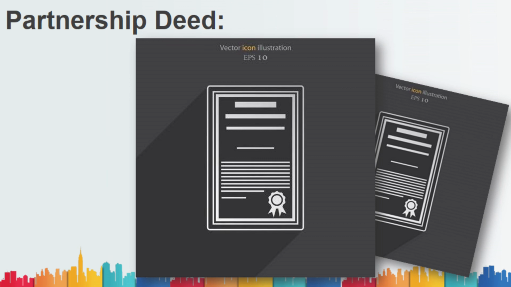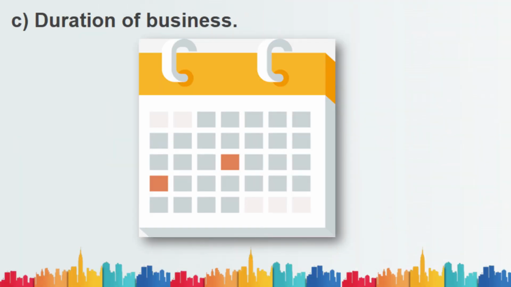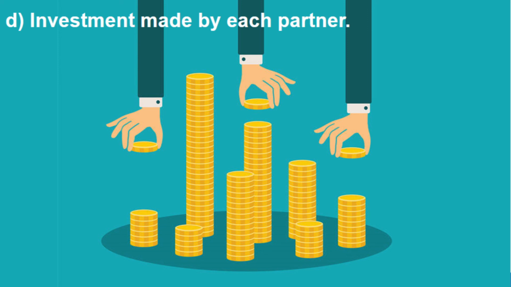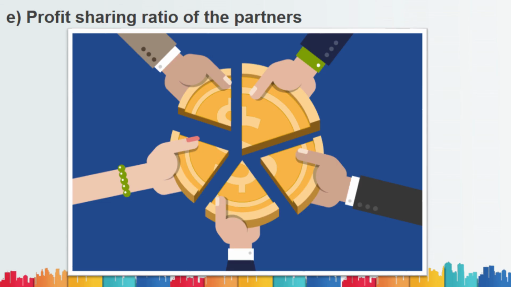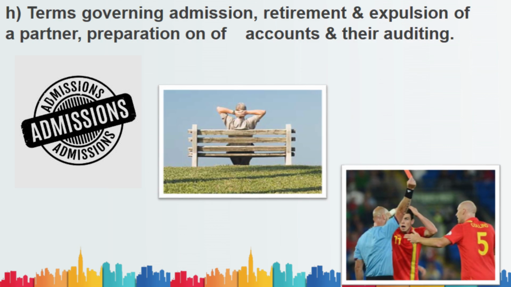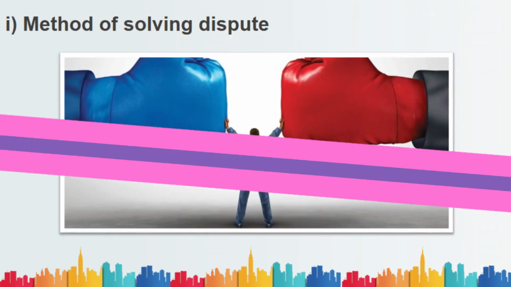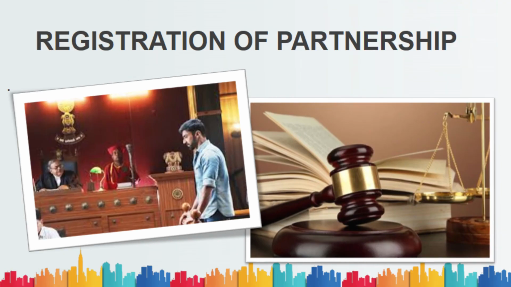Okay, now we'll dive into the partnership deed. What are the contents of a partnership deed? That means what are the things that will be recorded in a partnership deed? First of all, name of the firm, location and address of the business, investment made by the partners, profit sharing ratio of the partners, terms related to salary, drawings, interest on capital, interest on drawing and others, duties and obligations of partners, terms and conditions regarding admission, retirement, expulsion of partners, and also auditing, and the last one, that is dispute.